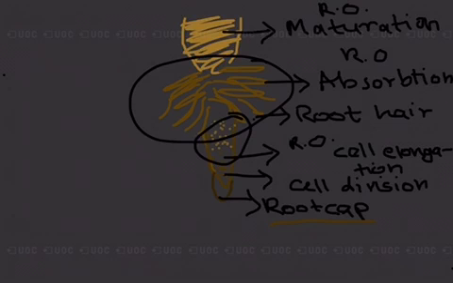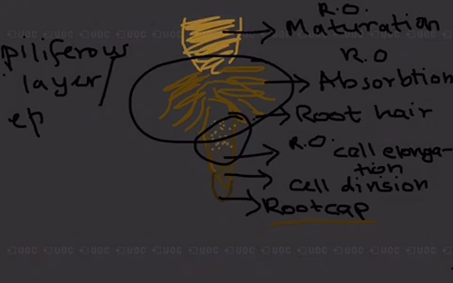The cells of the outer layer are known as the piliferous layer or epiblemma, which produce root hairs. The root hairs are elongated single cellular tubular structures which remain in contact with soil particles. The root hairs increase the surface area of absorption.